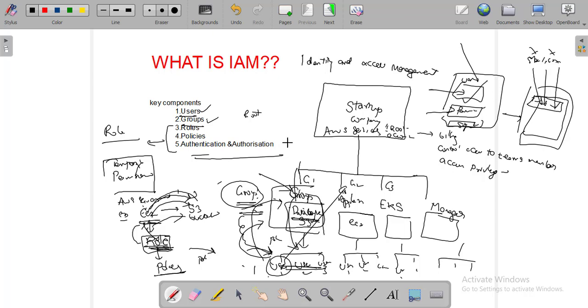If the authorization is not correct, he doesn't get permission for other services. Here, why are we talking about the database for this group user? Even if he enters the username and password for this account, he doesn't get permission for other services like EKS and EC2. Why? Because he doesn't have permission to do all the other operations.